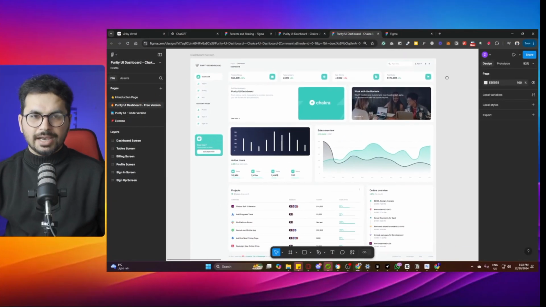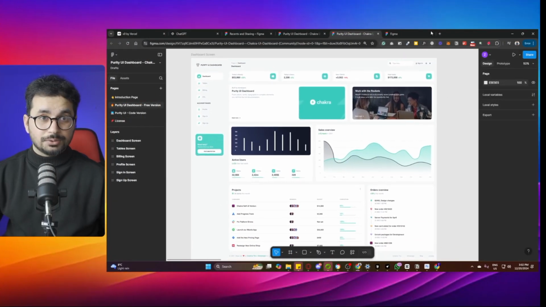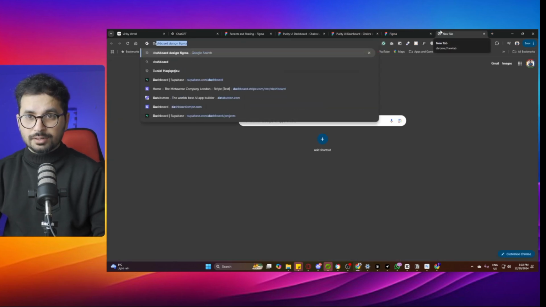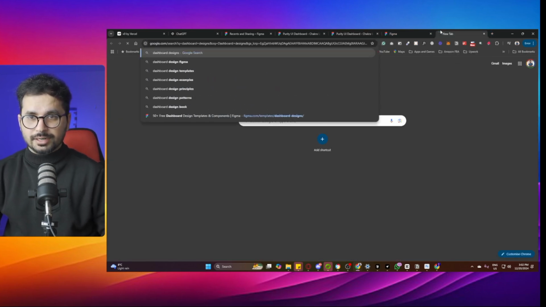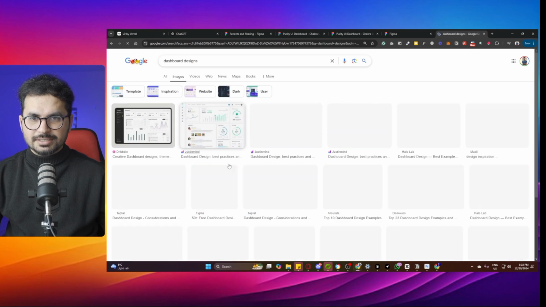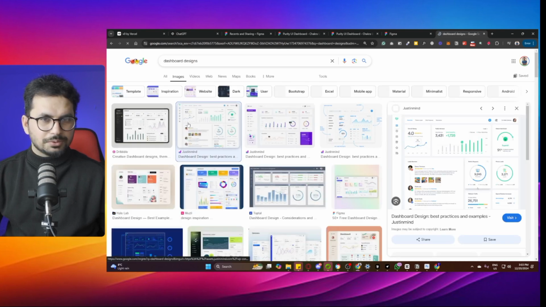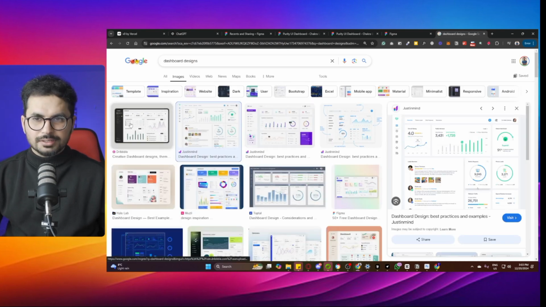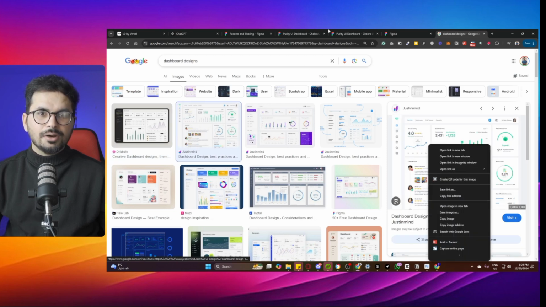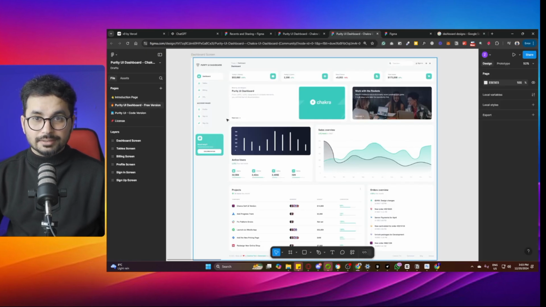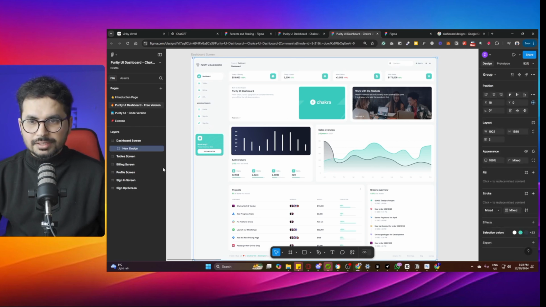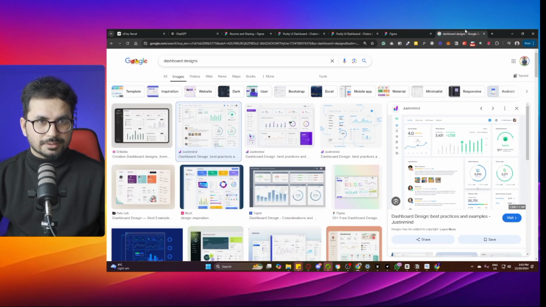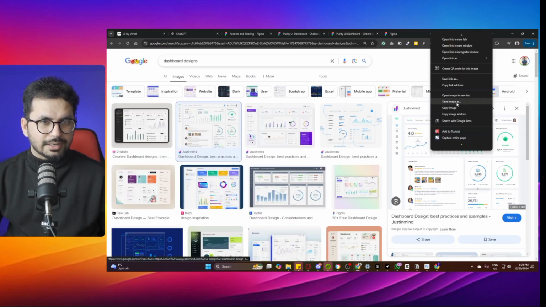Alright, so you can choose any design from Figma, or if you don't want to use Figma, just go to Google and look for dashboard designs. Go to the images section, and then choose any of these dashboard designs from here. Whatever looks good to you, you can simply get from here. On Figma, if you find something like this, you can customize it. You can add your own name and different fields. If this is an editable file, you can change some things and then reuse it inside v0.dev.